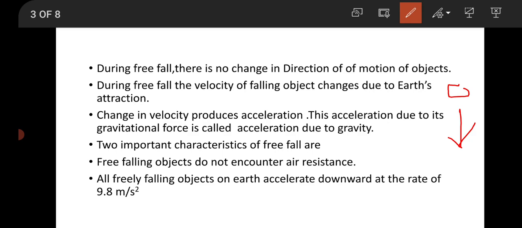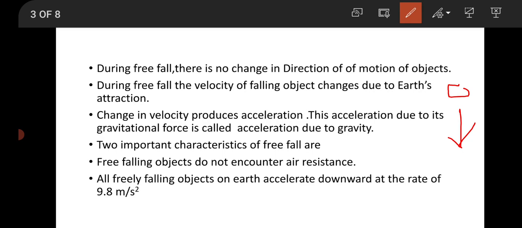Clear? So any object you drop will be attracted, and due to that attraction its velocity will increase, and this is known as acceleration. And this acceleration that is produced due to gravitational force is known as acceleration due to gravity.